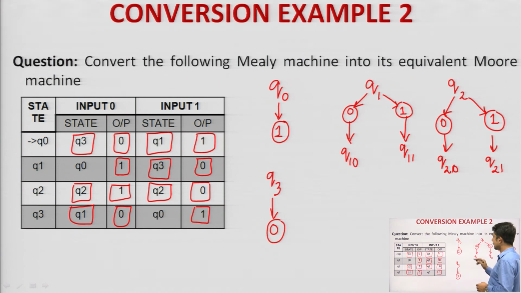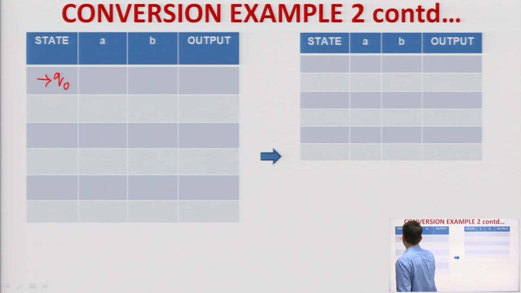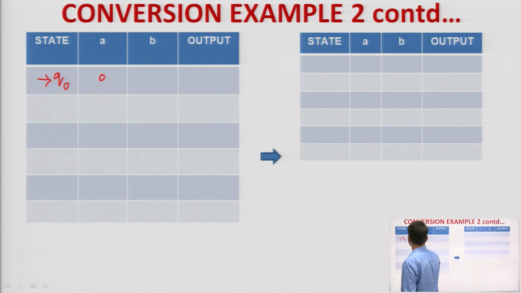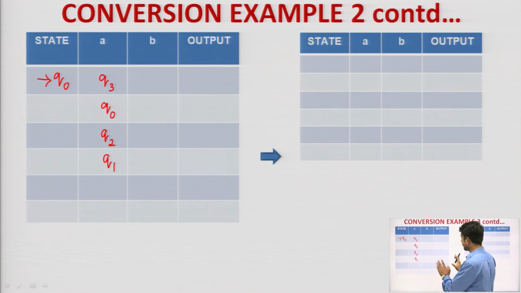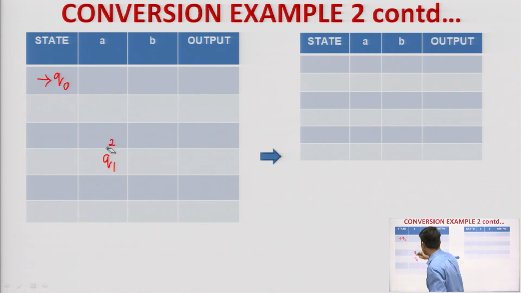So, how to fill up the table? Just remember that Q naught is having output as 1, Q3 is having output as 0. Now, let me write down the table first. The table will be like this: Q naught, Q3, Q naught, Q2, Q1. Now, if we look into this particular table, let me erase this first, and I will directly go into the particular steps.